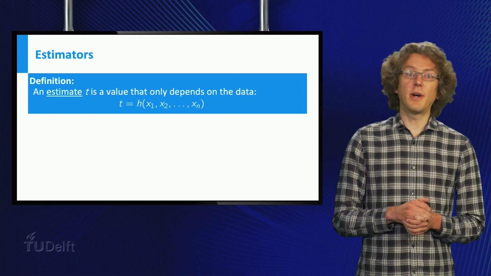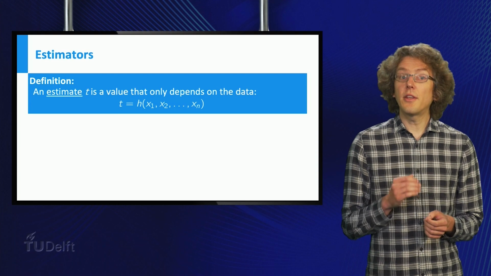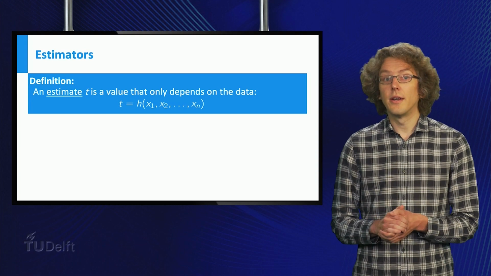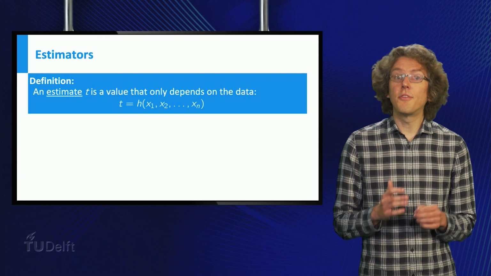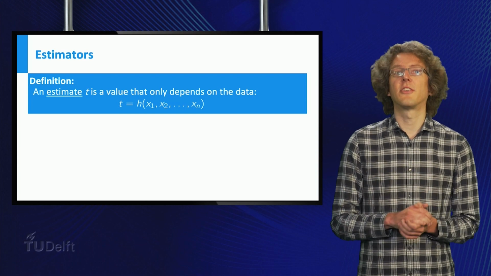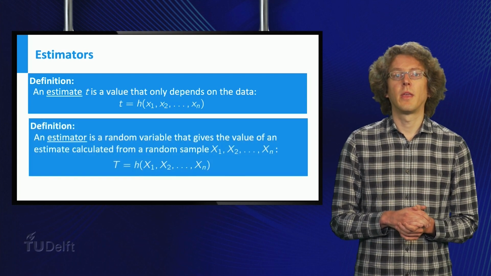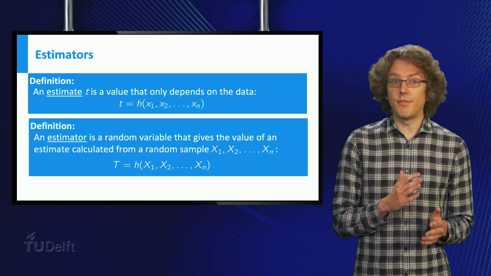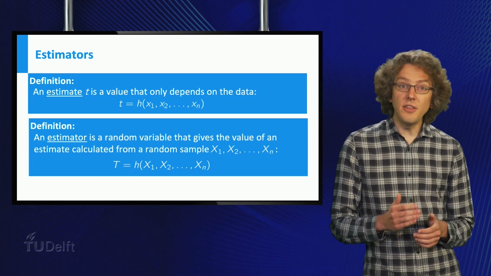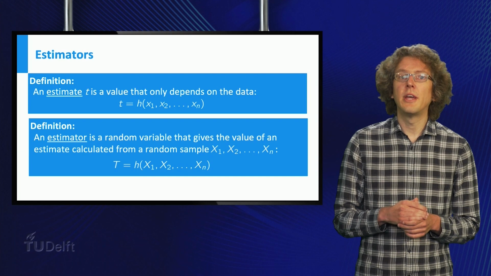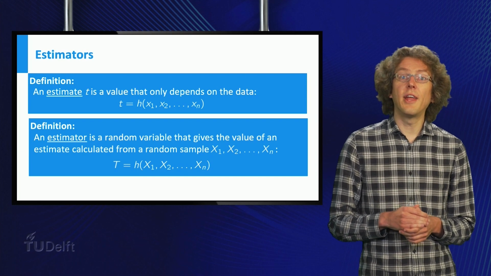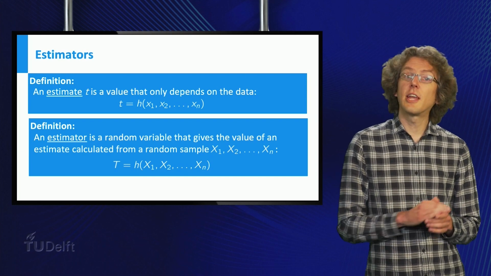If we repeat the experiments on a different day, we get different values for the xi. Thus, the xi are in fact outcomes of some random variables capital Xi. As the estimate depends on the value of the xi, this means that the value of the estimate is also a random variable. This random variable is called an estimator and written capital T.